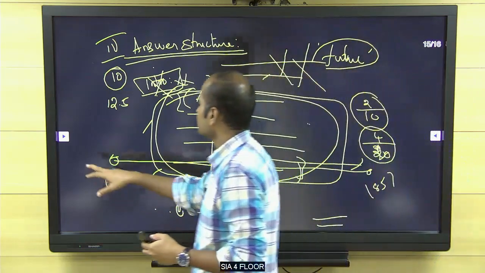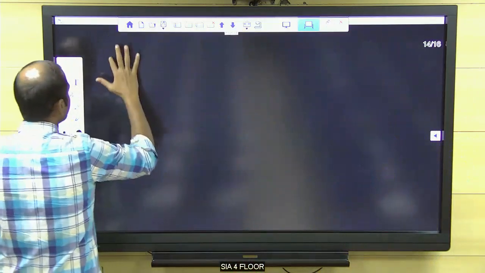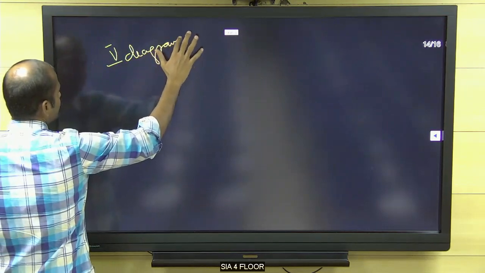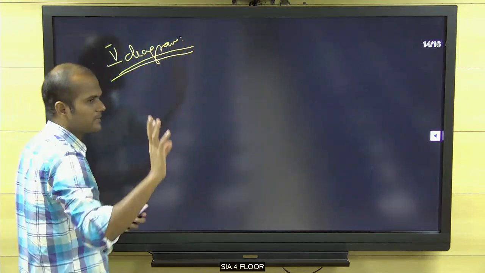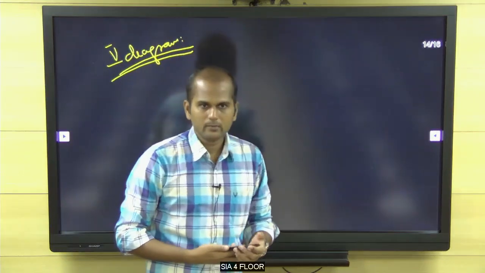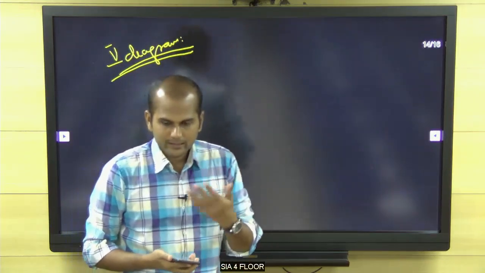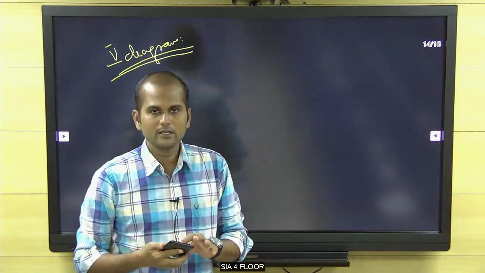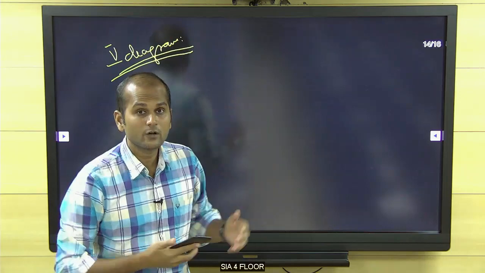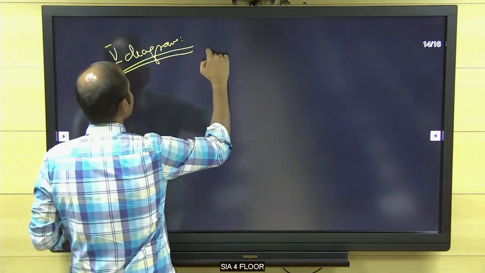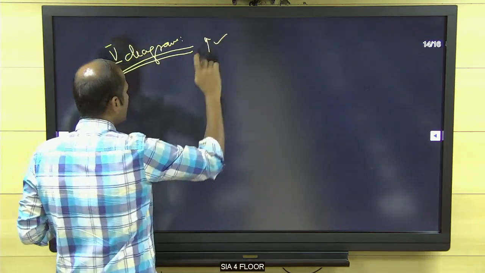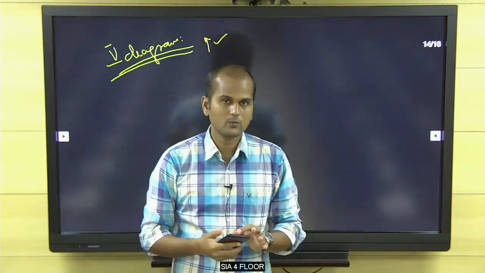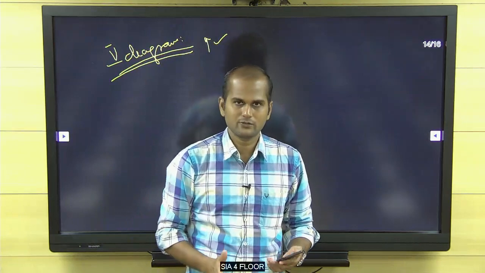And the last structure is try to give some diagram. That's why in my classroom session itself, I have given so many diagrams, right? Not for time passing. You should evaluate that one, emulate that one, and you have to reproduce such a thing in the exam, right? So this is innovation. If you put a diagram, more marks would be given, because innovation, more marks, not for vomiting as such.